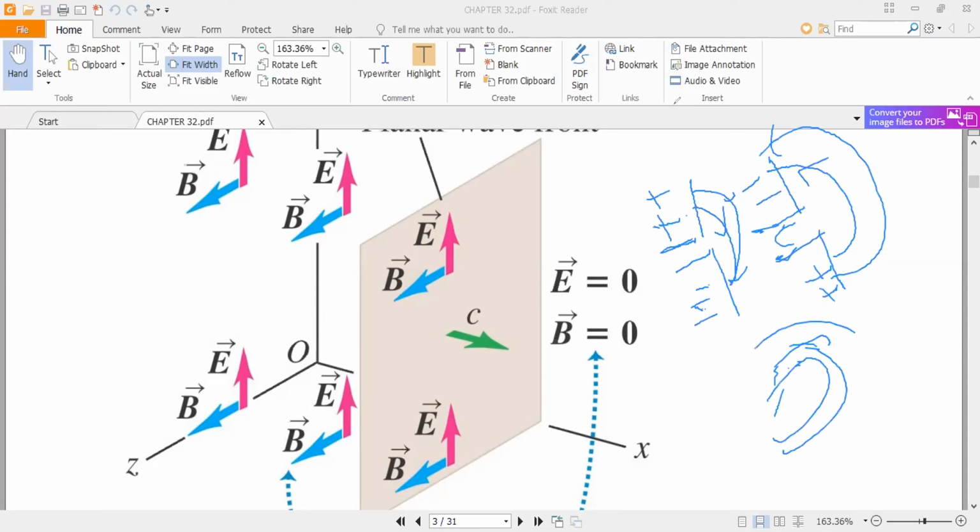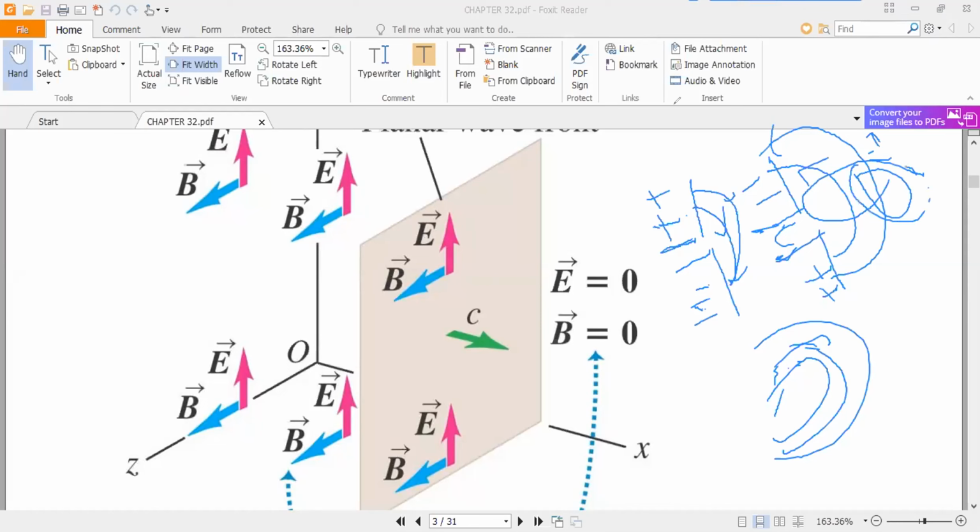A changing electric field produces a magnetic field, a changing magnetic field. Because these fields are perpendicular to the electric fields, these are, for example, magnetic fields. That magnetic field again produces a changing electric field.